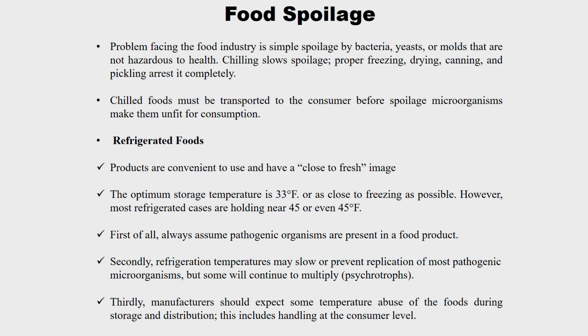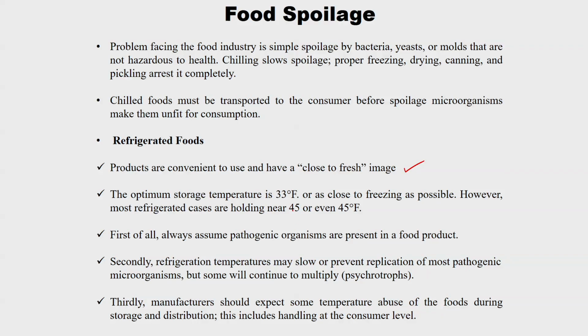Refrigerated food products are convenient to use and have a close to fresh image. As we already told, refrigerated conditions are maintained for safety, but most of the time to maintain the product quality, so it gives a close to fresh look. The optimum storage temperature is 33° Fahrenheit or as close to freezing as possible. However, most refrigerated cases are holding near 45° Fahrenheit.